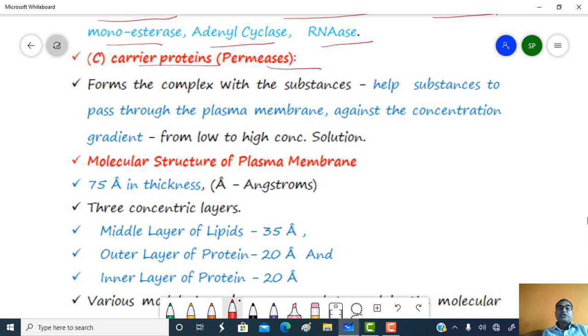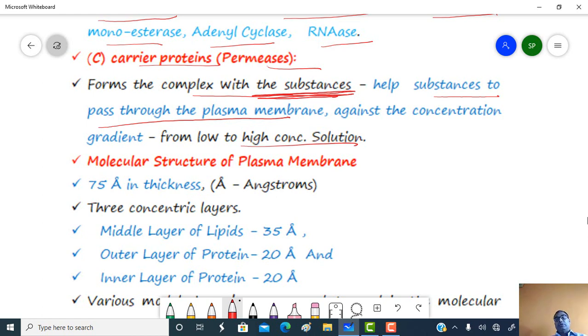These carrier proteins form a complex with the substances which cannot pass through the plasma membrane, and help that substance to pass through the plasma membrane against the concentration gradient. That means from the lower concentration to the higher concentration.